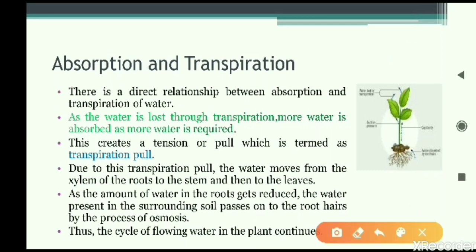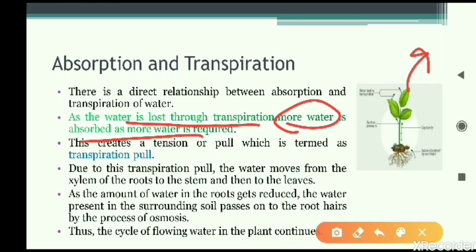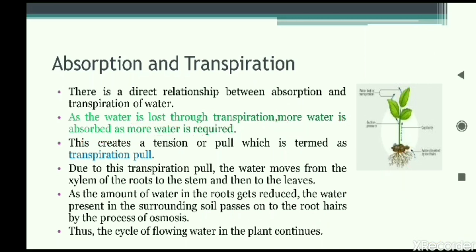What is that relation? If more water is lost through transpiration, then more water will be absorbed. So if more water is moving out of the plant body, then the plant needs some water also. That water has been lost from the leaves, so what will the plant do? The plant will absorb more water from the soil. On the contrary, if less water is released from the plant, then less water will be absorbed. So like this, the relationship is there, and it is called a direct relationship.